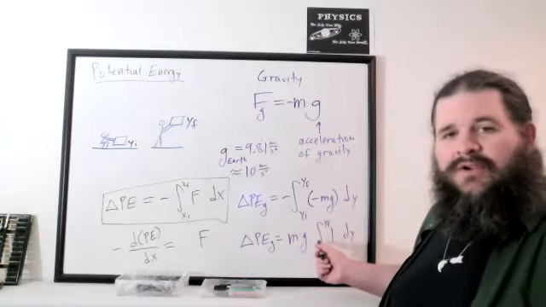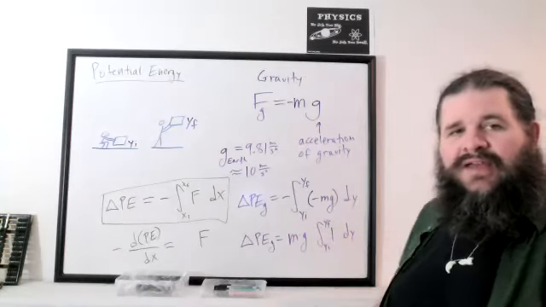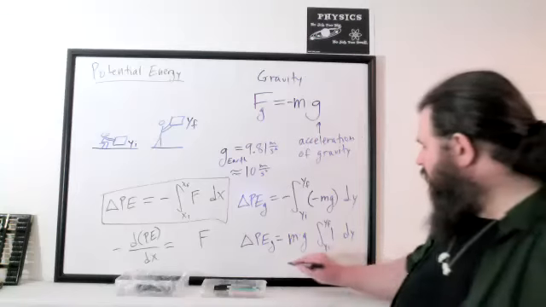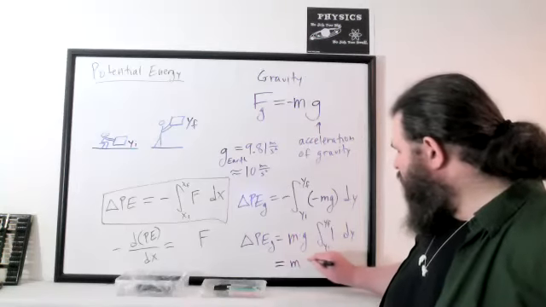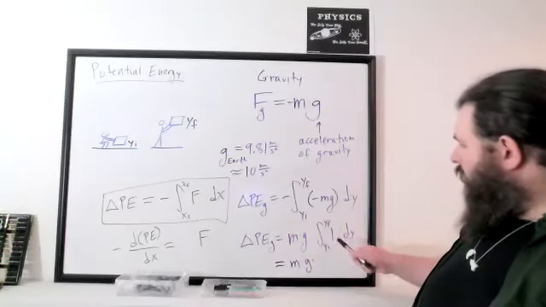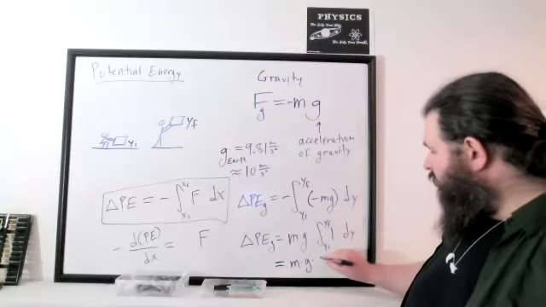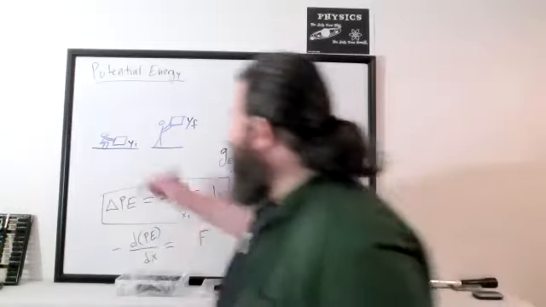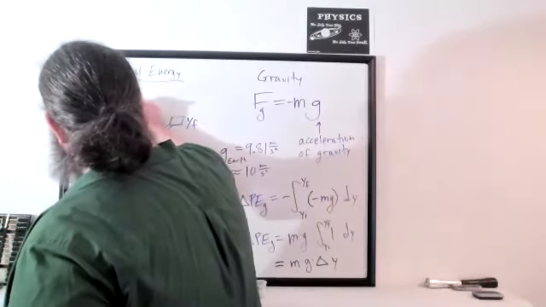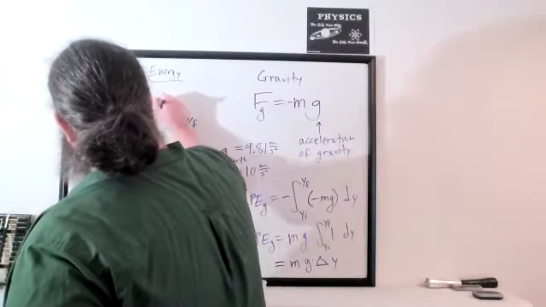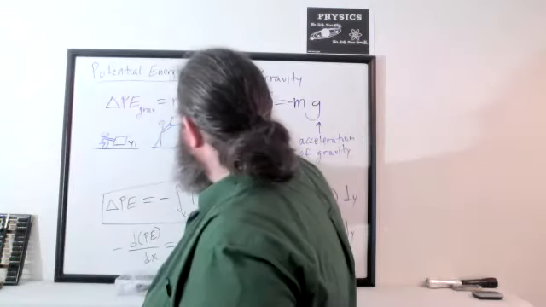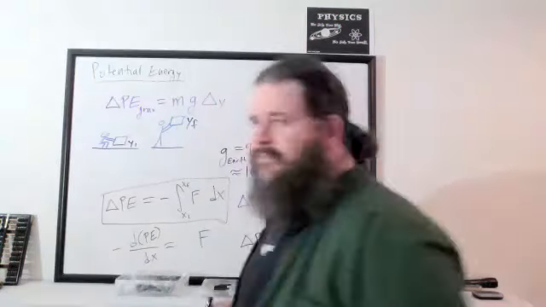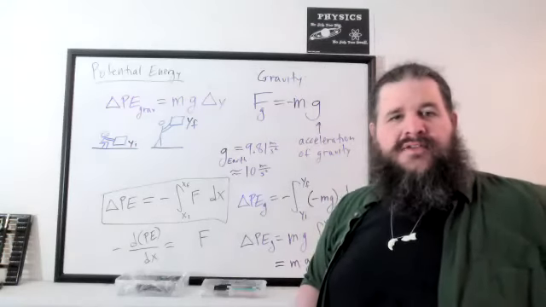The derivative would be 0, but the integral of a constant is just that constant times the variable in question. So we end up with m times g times y, but it's going to be y final minus y initial, so that'll be mg delta y. So that's potential energy of gravity. Change in potential energy of gravity is mass times gravity times change in height. Any questions on that so far?